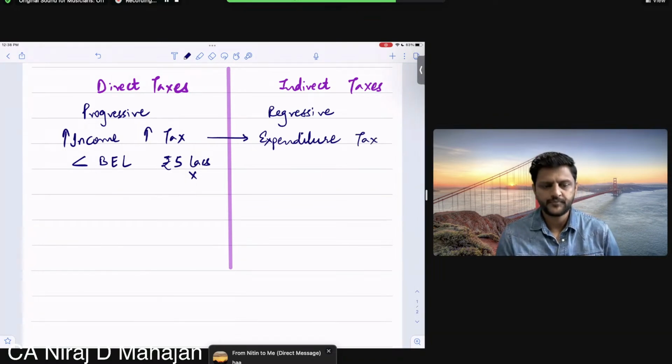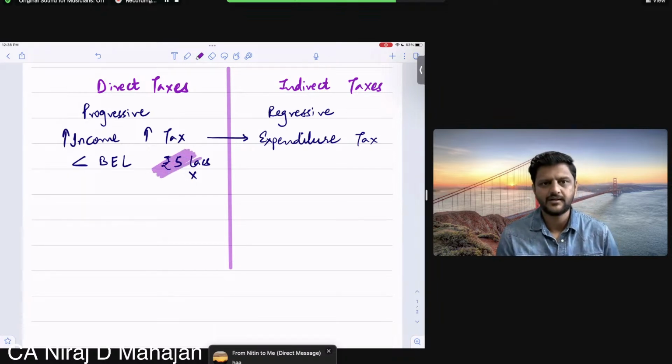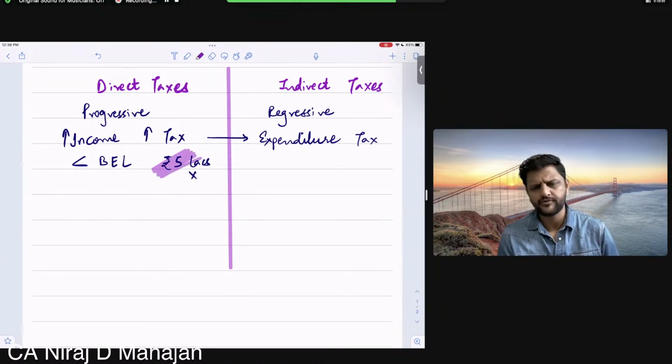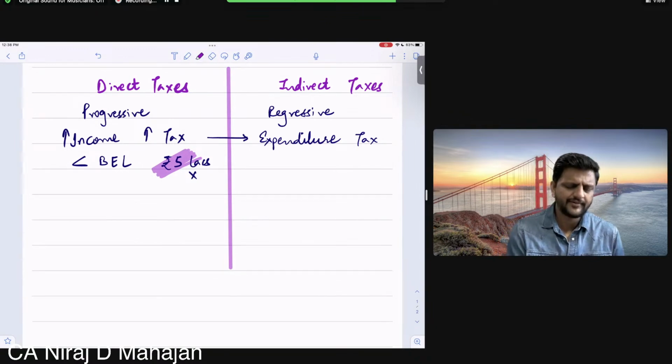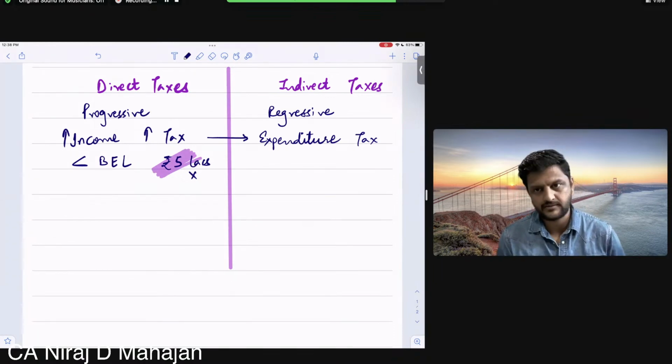So if a person is earning 5 lakhs, but even after savings, he is going to spend most of his income, let us say, just for the sake of example, out of 5 lakhs he spends 4 lakhs. On that 4 lakhs, it is quite possible he is paying indirect taxes.